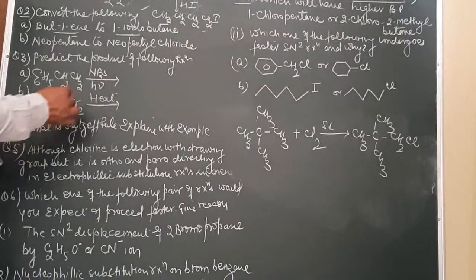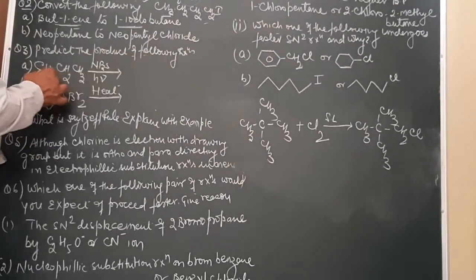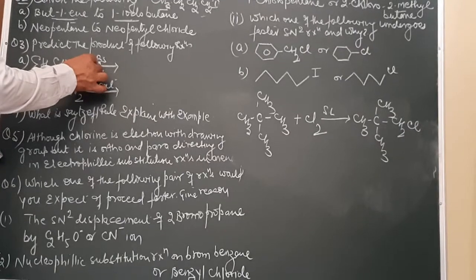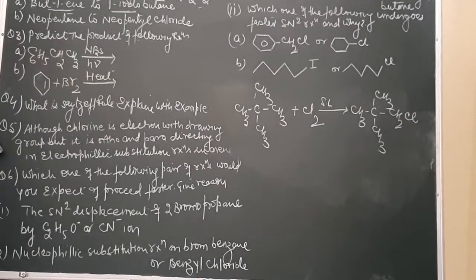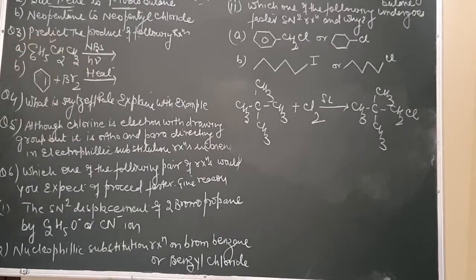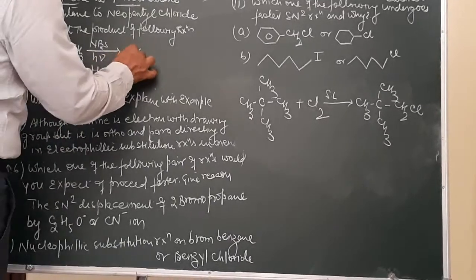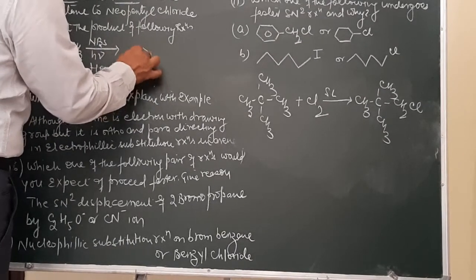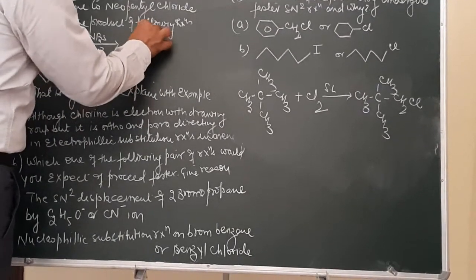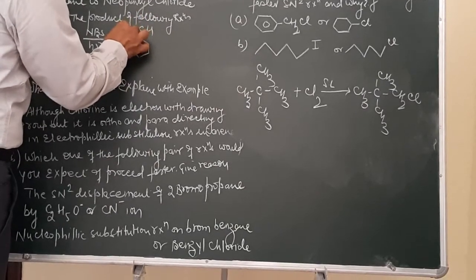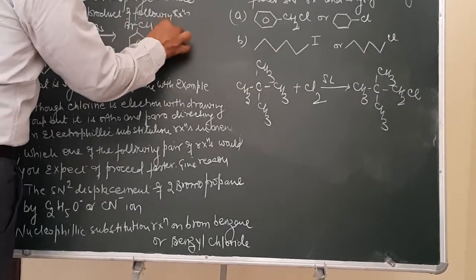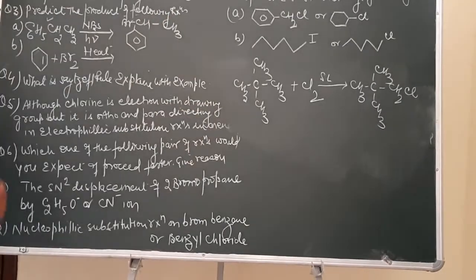Now question number 3. Predict the product of the following. This is in the presence of NBS. NBS gives an allylic substitution reaction. This is the allylic position over here. So what will be the answer in this case? This will be C6H5, then CH, over here Br, and then CH3. So it is an allylic substitution reaction.